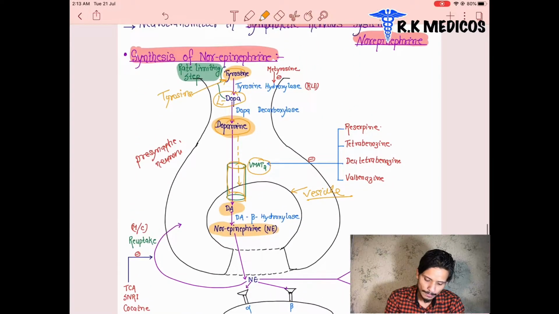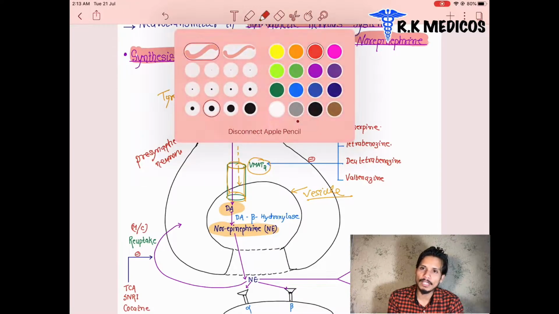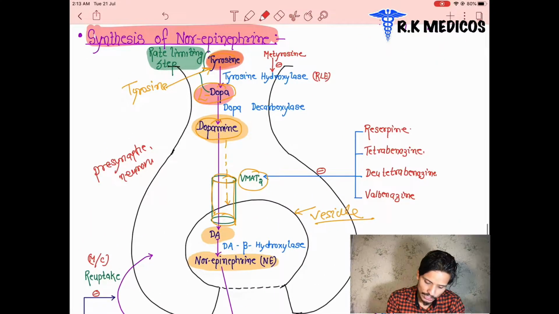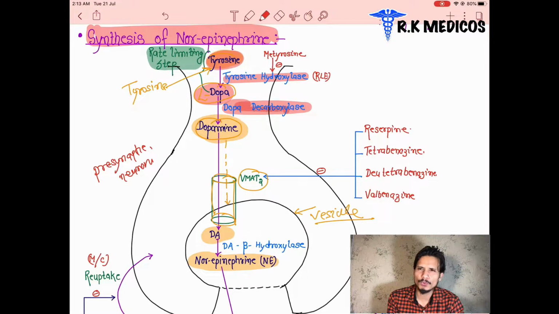First point, which enzyme plays the role in the conversion of tyrosine into levodopa? The tyrosine gets converted into levodopa in the presence of an enzyme, tyrosine hydroxylase. Tyrosine hydroxylase is the enzyme which converts tyrosine into levodopa, and levodopa is converted into dopamine by the dopa decarboxylase enzyme. So there are 2 important enzymes here.